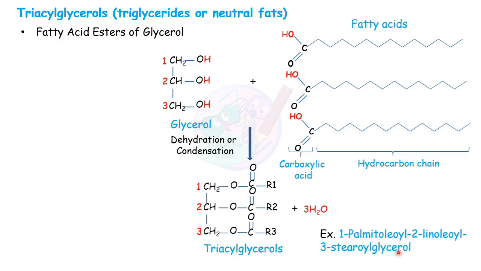This is an example of triacylglycerol. So how do we name them? At the first position we have one type of fatty acid, called palmitoyl. At the second position we have a different fatty acid, linoleoyl. At the third position we have a different fatty acid, that is stearoyl, and then we name it glycerol. So this way we can name a triacylglycerol.